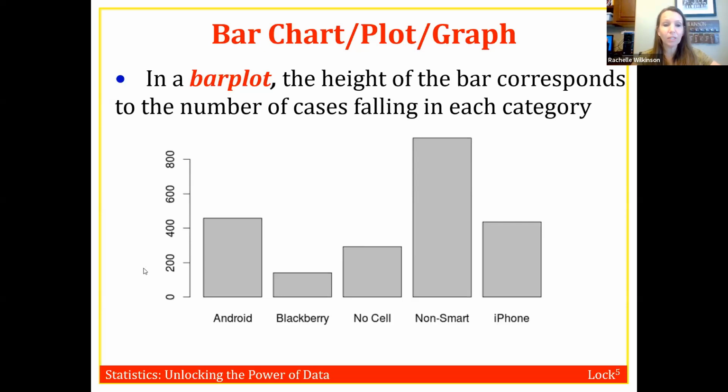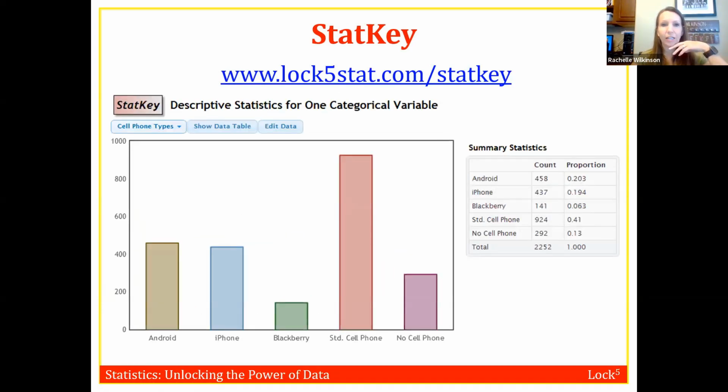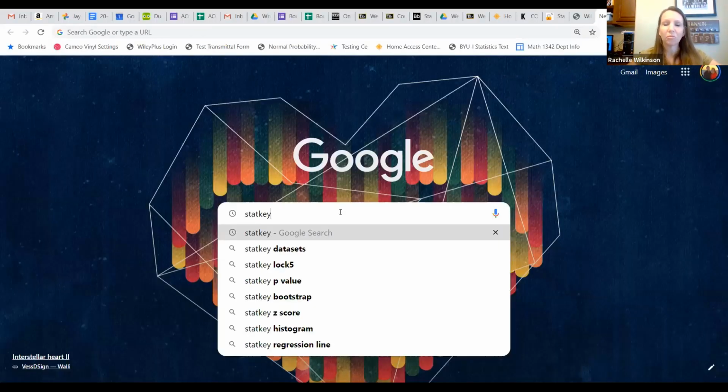Now, in our class, we're going to be using a program called StatKey, and this is what the graph is going to look like inside of StatKey. Let's go there so I can show you what StatKey looks like. The best way to get to StatKey is just by Googling StatKey, one word, and the very first option that comes up is the one you want. There are links to StatKey inside of our Blackboard page, but I just Google StatKey every time. It's the easiest way.